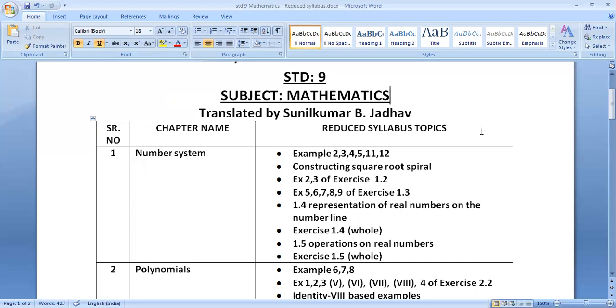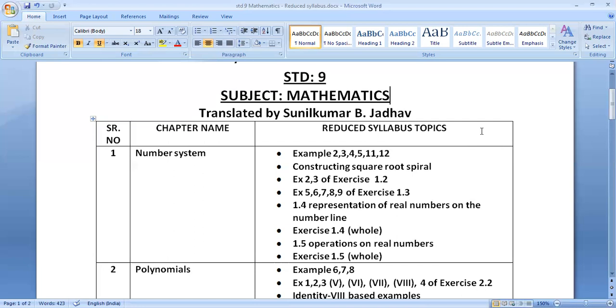Are the following statements true or false? This example 1 is included. Page number 4, example 2: find 5 rational numbers between 1 and 2. This example with the solution is excluded. Example 2 is excluded; example 1 is included. On page number 5, exercise 1.1, the whole exercise is included. Nothing is excluded from this.